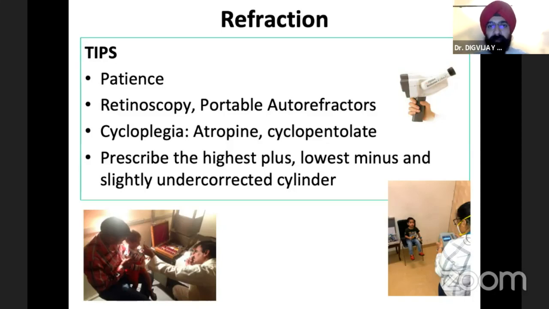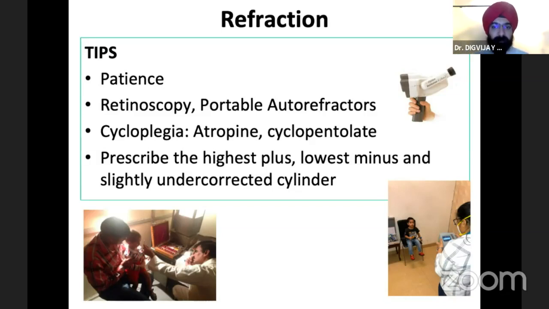Obviously, the whole talk of refraction would take a long time, so I'm just giving the predominant tips and tricks that are important here. But remember, again, patience is very, very important. The gold standard is a retinoscopy, a good retinoscopy done under appropriate cycloplegia, which could be atropine for children less than 5 years of age, or with children having esotropias.